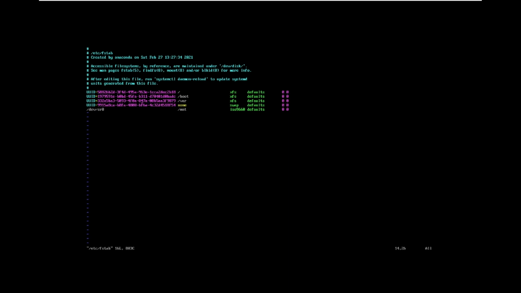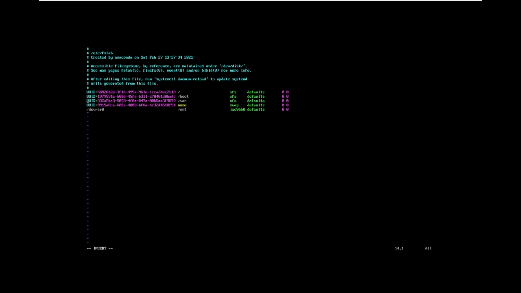Otherwise, in the mistake line you can keep a hash prompt also. Sometimes people keep the line as a hash comment, which means while booting, the operating system does not recognize that particular line. But the hash is not good for /, /boot and /var, because these three are related to the operating system. So that's why you must troubleshoot the options of blkid values or file systems or mount points. But for user defined mount points, you can keep them with a hash.